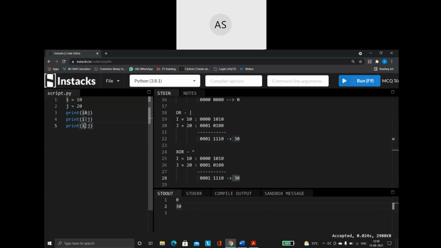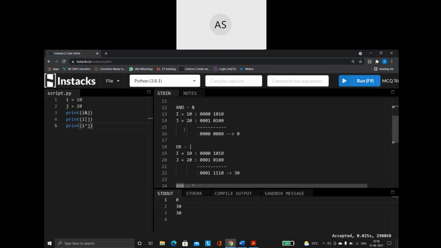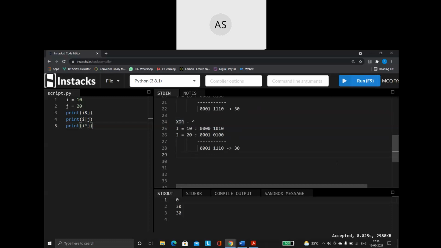I'm just going to put an XOR symbol here. Because here both the bits are the same, it is 0. Otherwise, it is 1. So I'm getting the combination like that itself. These are the 3 bitwise operators that we'll be using: AND, OR, XOR. Next comes my complementary operator.